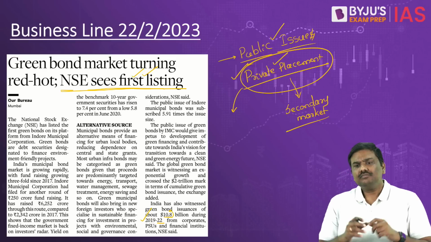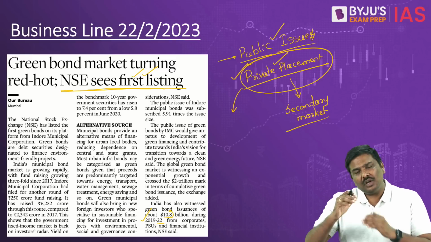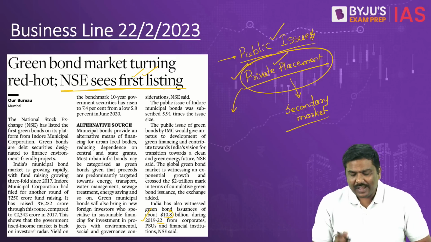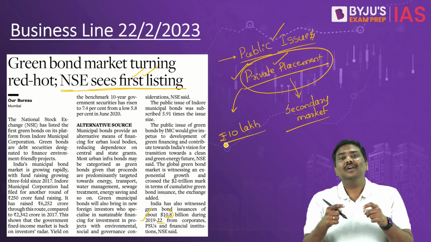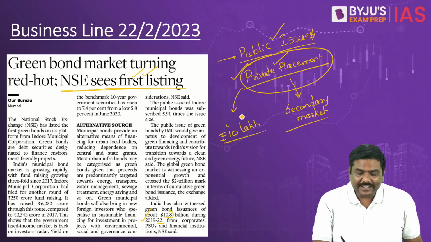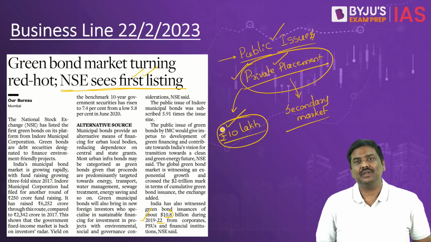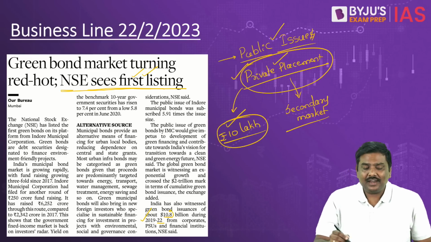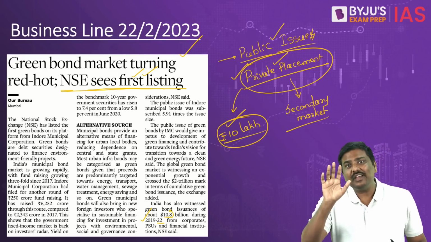The argument is that in these issuances, whichever were done, the value of the bonds was very, very high. The value of the bonds generally was kept at 10 lakh rupees. That is the value of the bond. And because the value of the bond was kept at a very high level, retail investors generally did not prefer to invest in these types of instruments. Now, this is where the Indore municipality's green bonds are very much relevant.